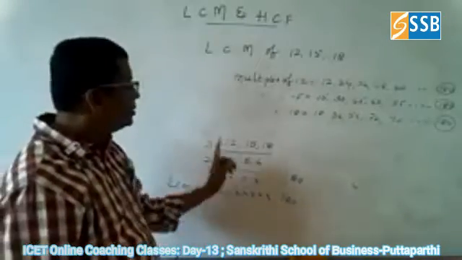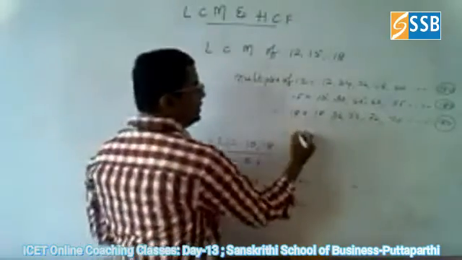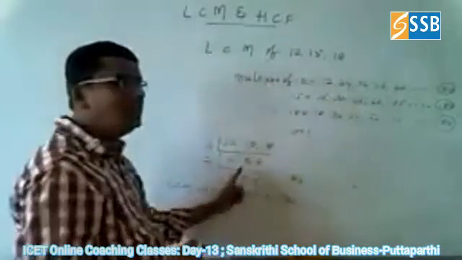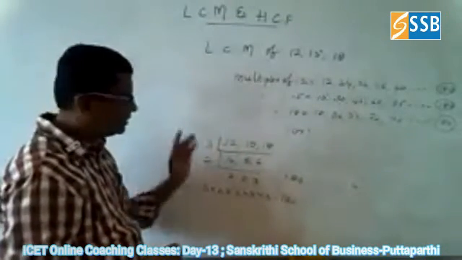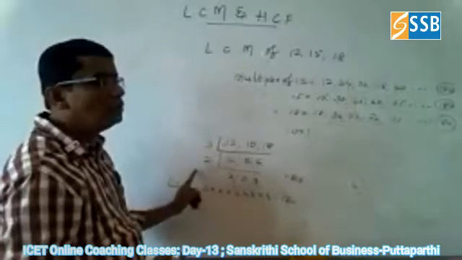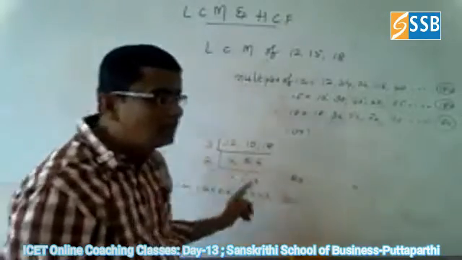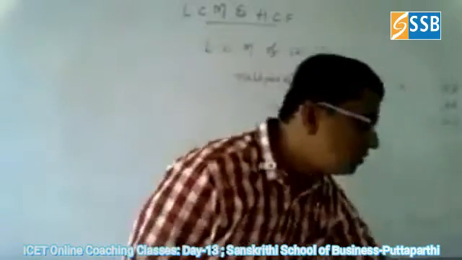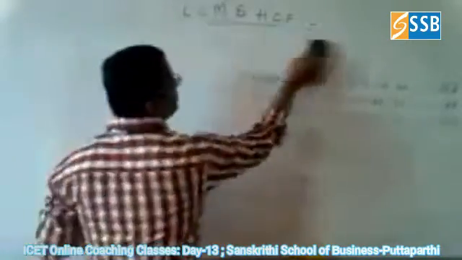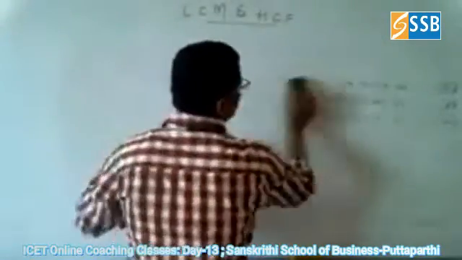So in this way you are going to find it, whether in the form of multiples or in the form of the common division method. This is the shortest way, and this is the way you find the answer for the LCM of three numbers. And now, LCM of two numbers.